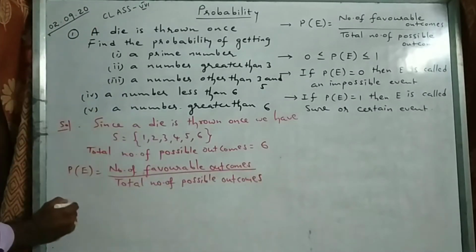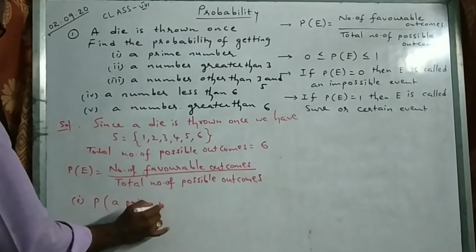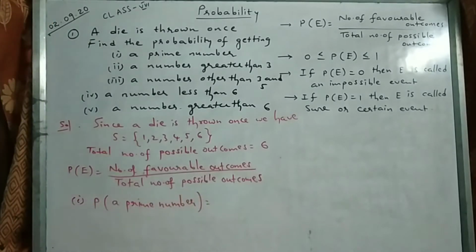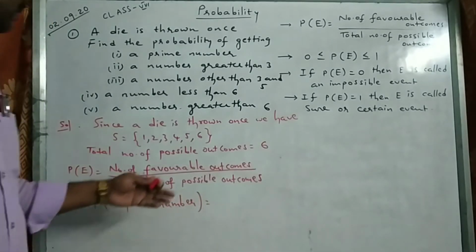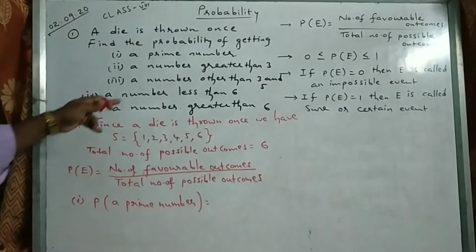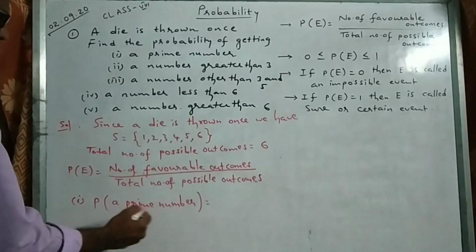So what is our first question here? Probability of getting a prime number. You must know the prime numbers clearly. What is a prime number? I told you, having no factors other than 1 and itself. So in our sample space, what are the prime numbers you see?